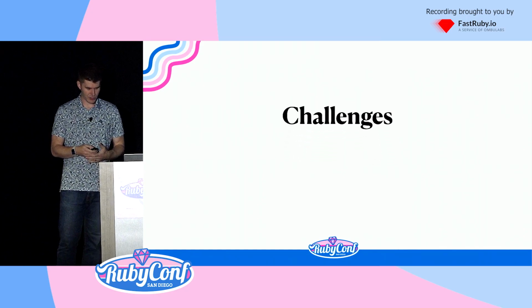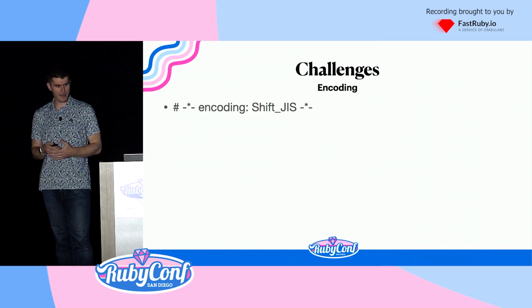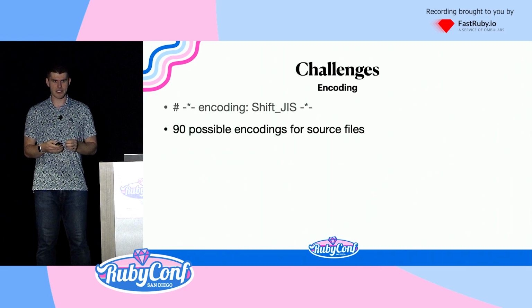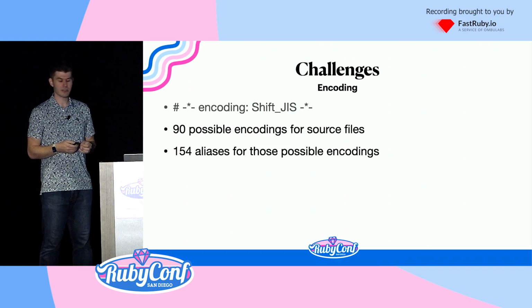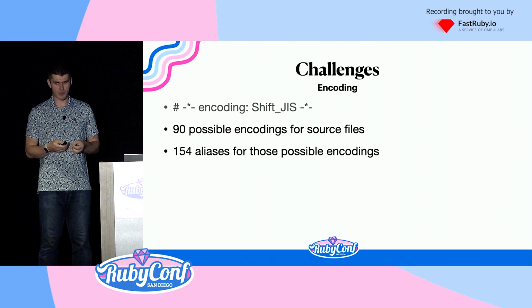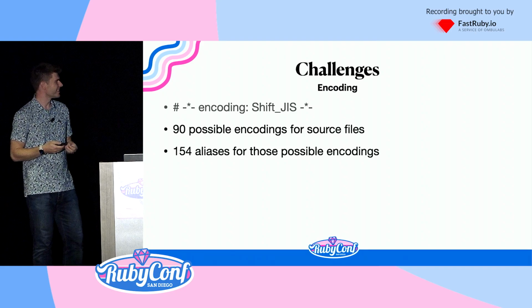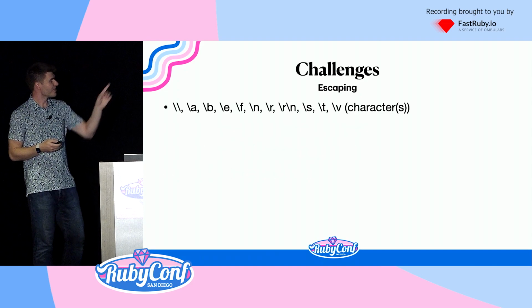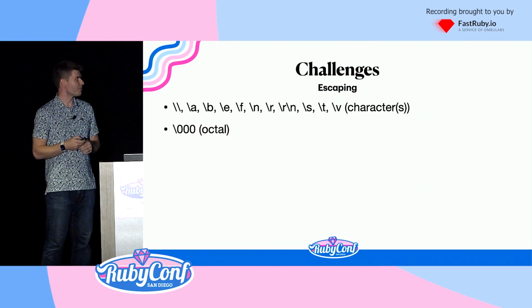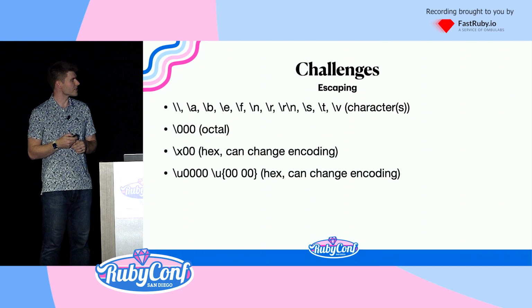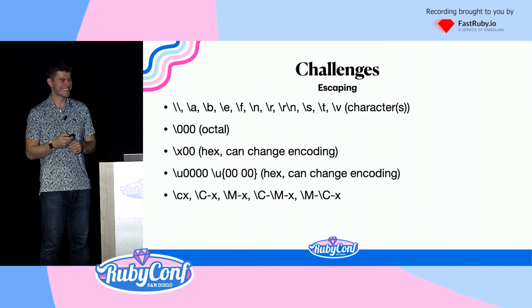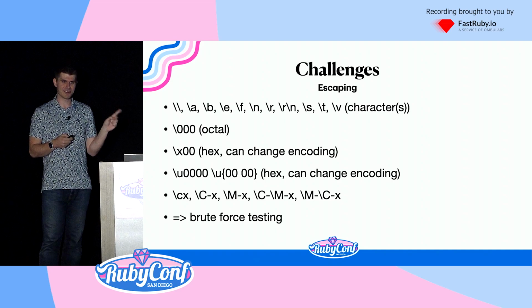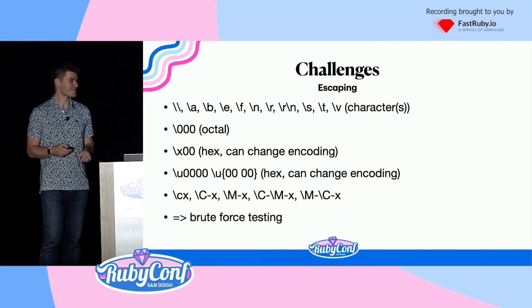So let's talk about challenges. Encoding. This is a magic encoding comment that lives at the top of your file. There are 90 possible source encodings for CRuby, 154 aliases. We support about 30. We'll get there. We have to support them all if we're going to be compatible. Escaping. Those are your basic escape characters inside of strings, but also those, and those, and those, and also these. The way we solved this is by brute force testing every single possible combination in every single possible context. We did get this right.